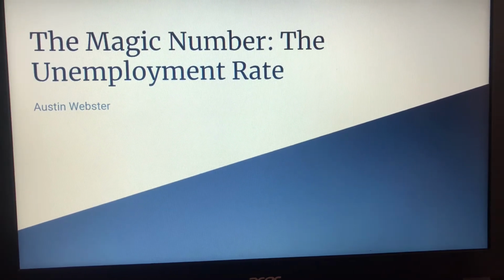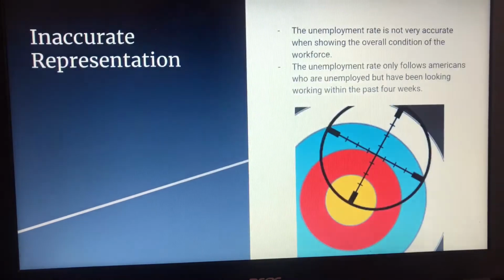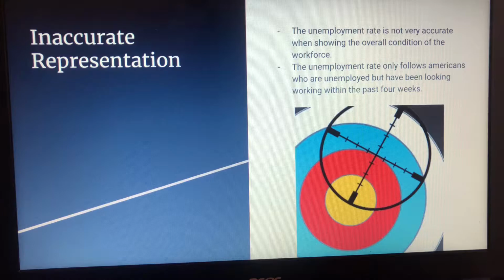The magic number, the unemployment rate. The current way of measuring unemployment in the United States is known as the unemployment rate. It is a percentage that shows the amount of Americans who are not currently holding a job. However, this percentage is inaccurate. It does not give an overall condition of the workforce.